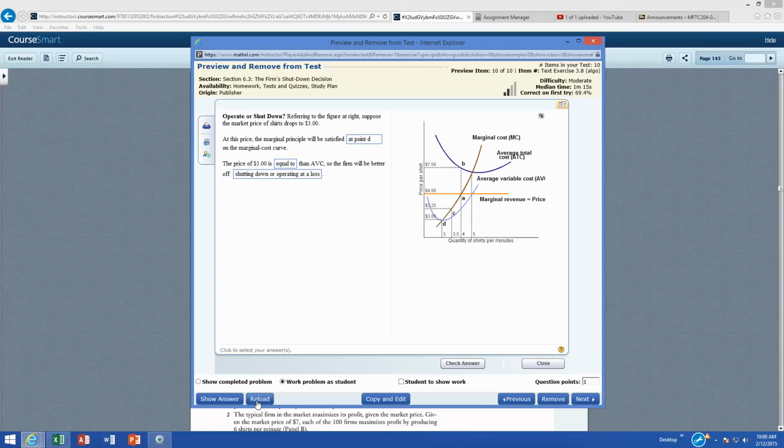So the firm would be indifferent to shutting down, at an operating loss. Let me reload this question because you might get different ones. Here, let's take a look. This one's looking at the figure to the right.